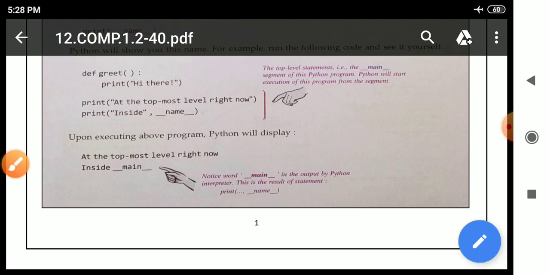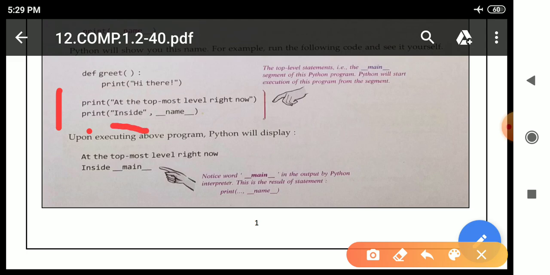After that you can see here there are two more statements, two prints: print at the topmost level right now, and in the next line print inside, comma, __name__. Means these two statements are outside the function, that is why these two print statements are not indented, means we have not left any space before them.